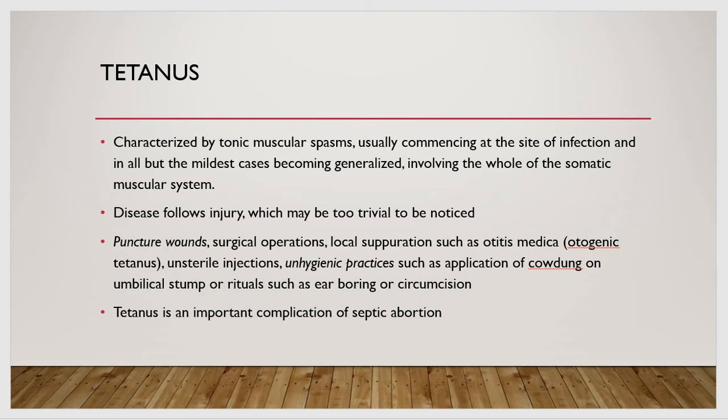They commence at the site of infection, but later on they become generalized. They involve the whole body. Disease follows injury, which may be too trivial to be noticed, too small. It is not necessary that tetanus would occur due to a bigger wound. It can result even from a very trivial one.